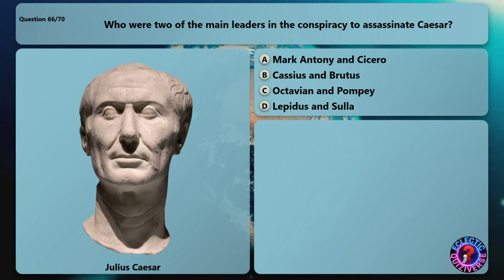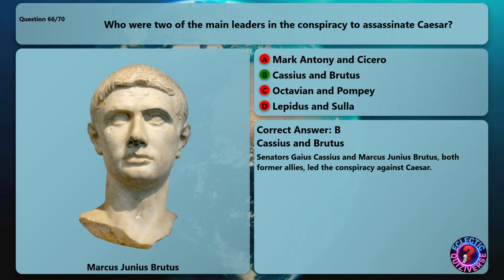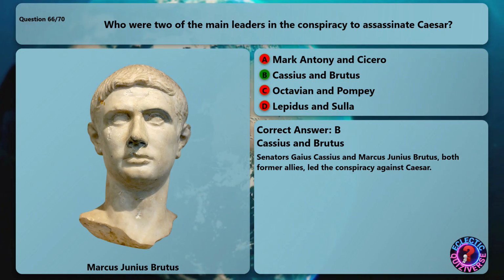Who were two of the main leaders in the conspiracy to assassinate Caesar? The correct answer is Cassius and Brutus. Senators Gaius Cassius and Marcus Junius Brutus, both former allies, led the conspiracy against Caesar.